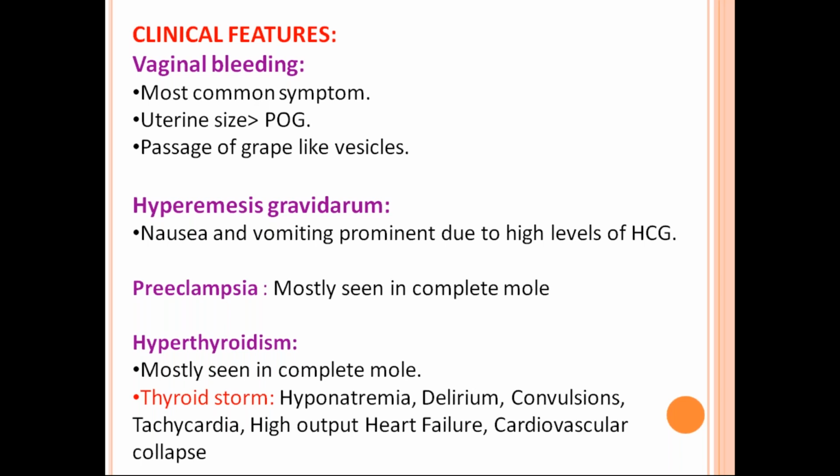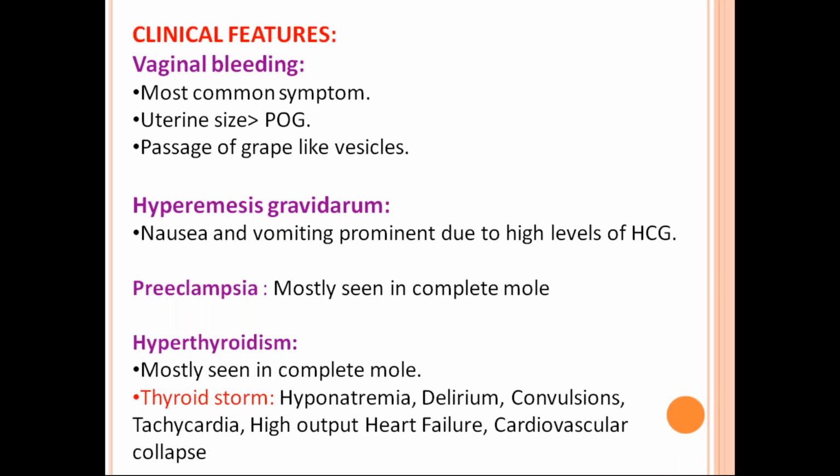They necrose, and all of this comes out through the vagina, and sometimes it is called prune juice. So it is called prune juice type of vaginal bleeding, and it is also described as white currants in black currant jam. So the most common presentation in hydatidiform mole is vaginal bleeding.